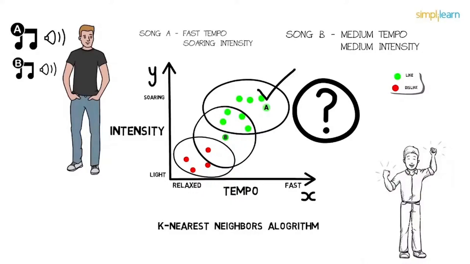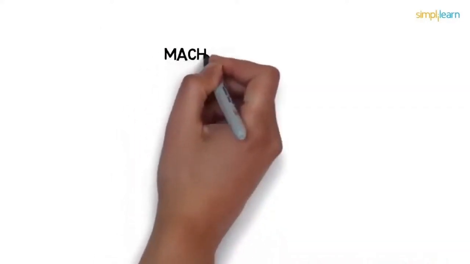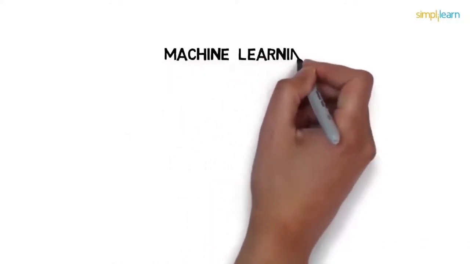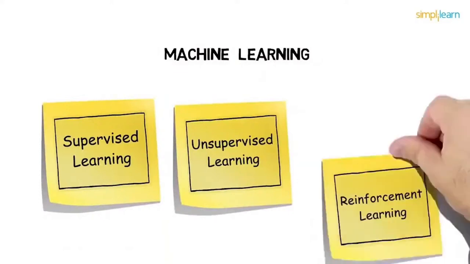But what happens when the choices become complicated, as in the case of Song B? That's when machine learning comes in. It learns the data, builds the prediction model, and when a new data point comes in, it can easily predict for it. The more the data, the better the model, the higher the accuracy. There are many ways in which the machine learns. It could be either supervised learning, unsupervised learning, or reinforcement learning.